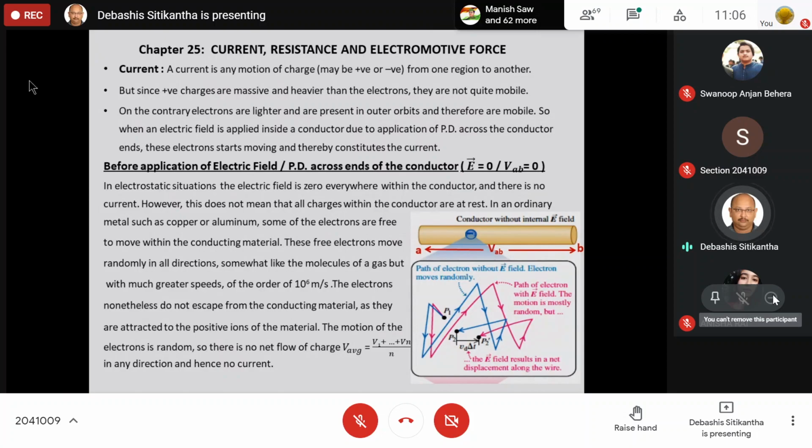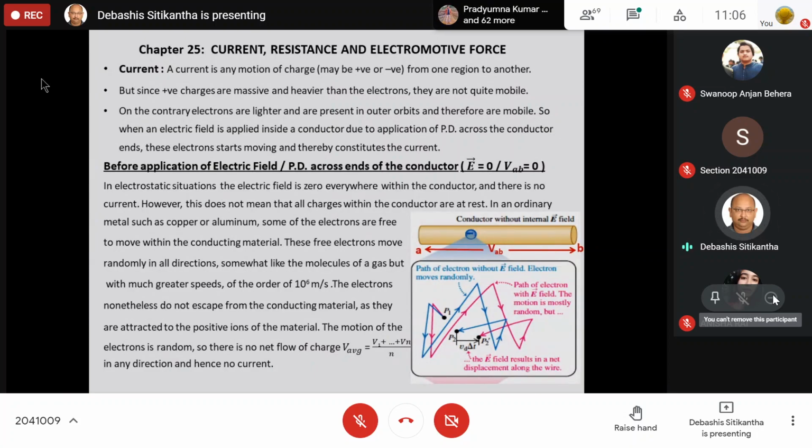That is why the electrons, when they flow in a conductor, constitute a current. But the real definition says that if a positive charge or a negative charge moves inside a conductor from one point to the other, it forms current. But as I told you, positive charges are heavier and sit deep inside the atom, and therefore they are not quite mobile.